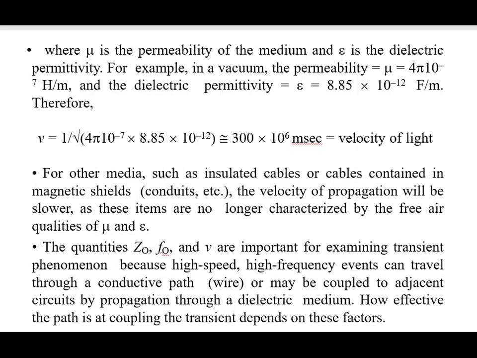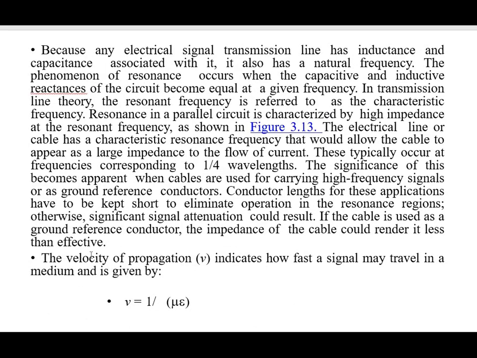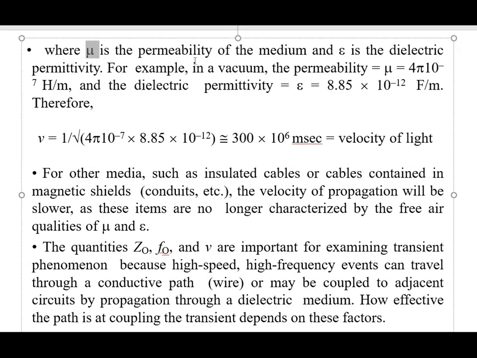Now the velocity of propagation v indicates how fast a signal may travel in a medium, and it is given by v equal to 1 upon root mu epsilon, where mu is the permeability of the medium and epsilon is the dielectric permittivity of the medium.